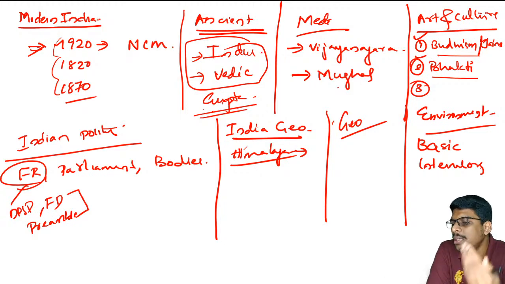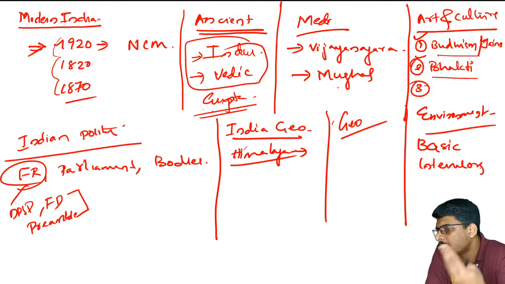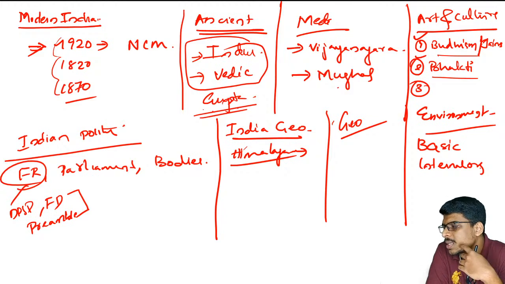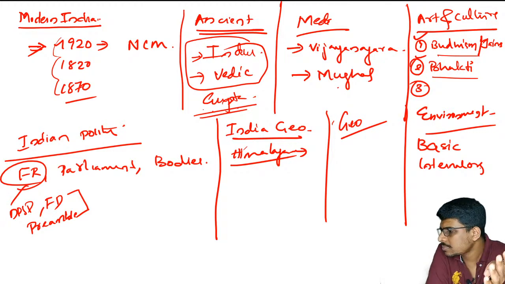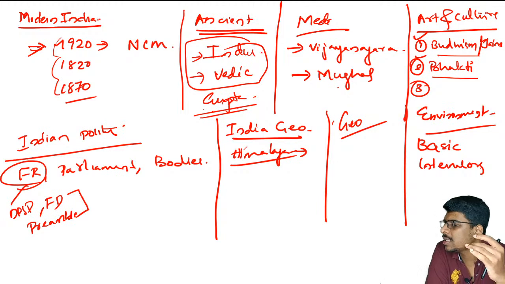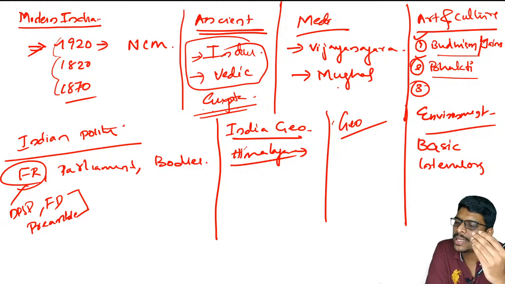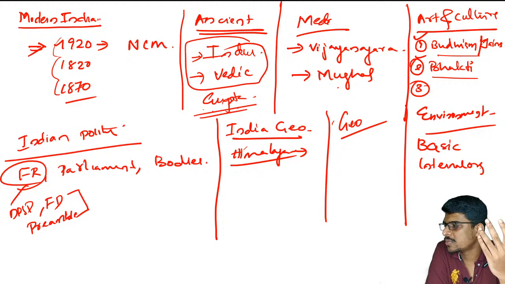If you have learned national parks, wildlife sanctuaries and important biosphere reserves, that is very good for your prelims. You will get questions, but it doesn't mean that for the next 5 days you should focus on species. There is no need for that. Just get an idea, just go through or see the pictures of those species. You will get enough information. Of 2 or 3 questions, you can answer at least 1.